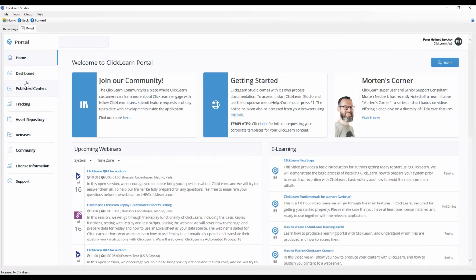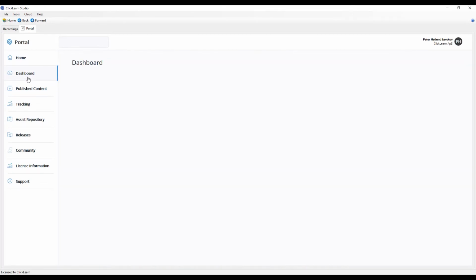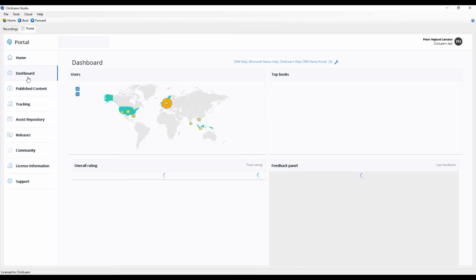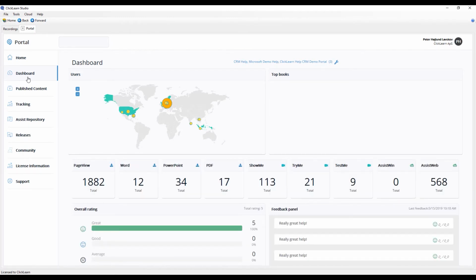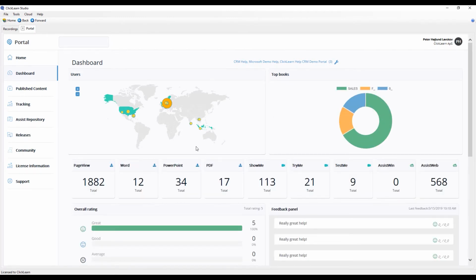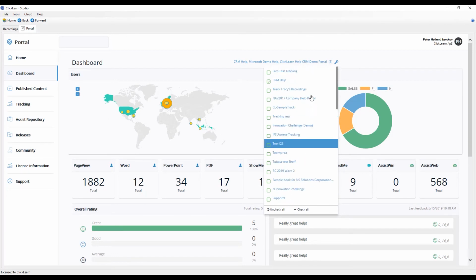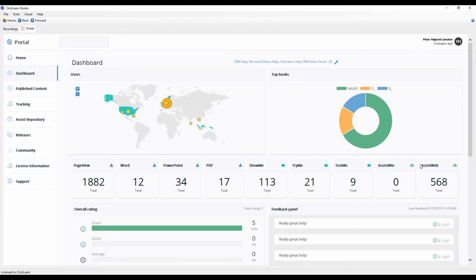So you have those additional features, but not only that, you can actually also see how are they engaging with the material. So we give you a dashboard like here, where you first of all have a heat map of where in the world have they tracked it, where have they used it. You can choose between as many learning portals as you want to. So here I'm tracking 3 out of 40 something learning portals that I've created. You can see, well, how have people viewed this material?